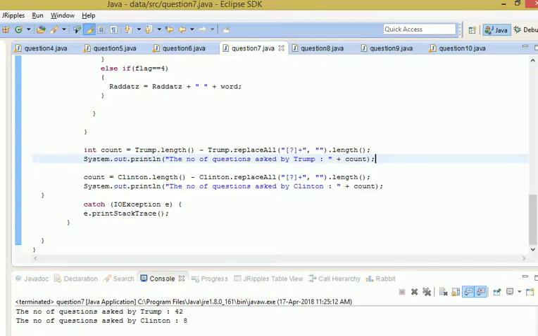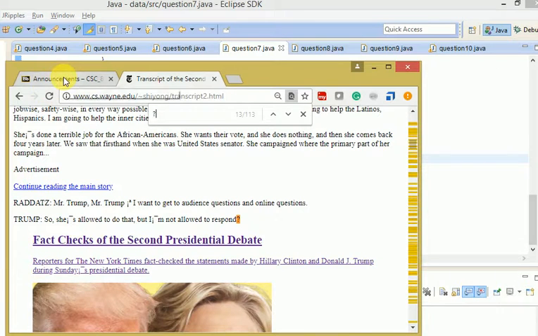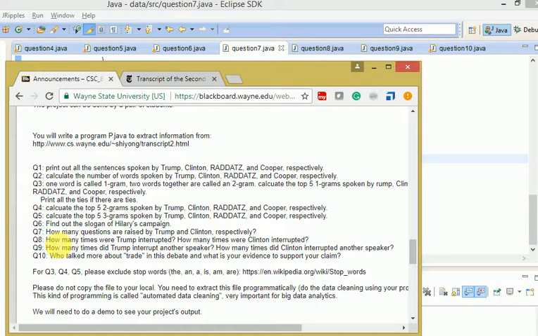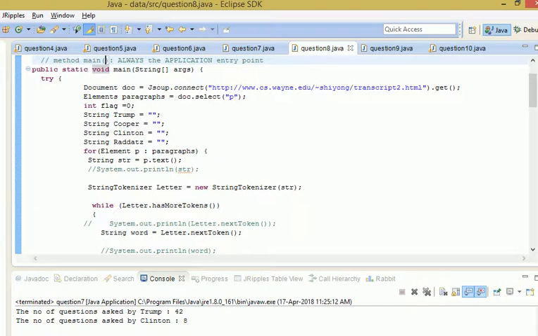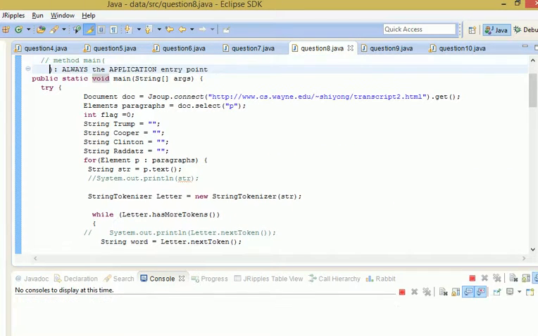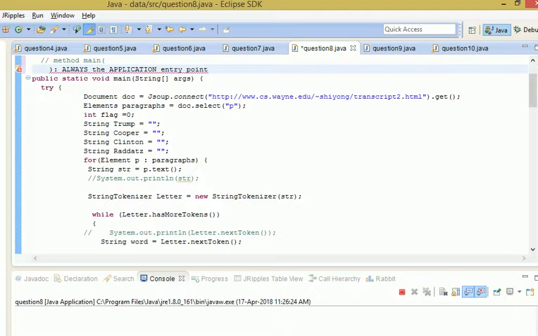Now let's see question number 8. What it says: how many times was Trump interrupted and how many times was Clinton interrupted? Here we have to see, while speaking in the conversation, how many times Trump was interrupted and how many times Clinton was interrupted. To find that out, let's run this program and check what the output is.